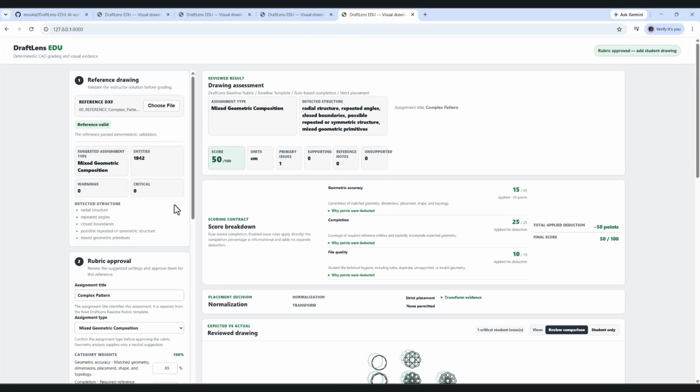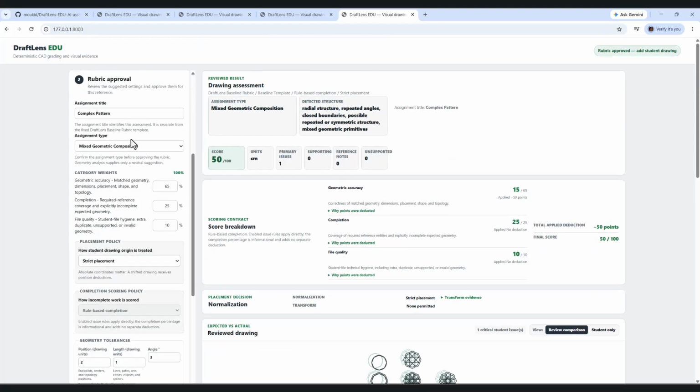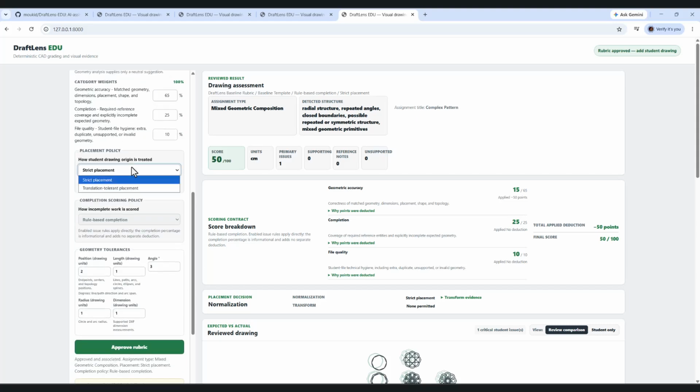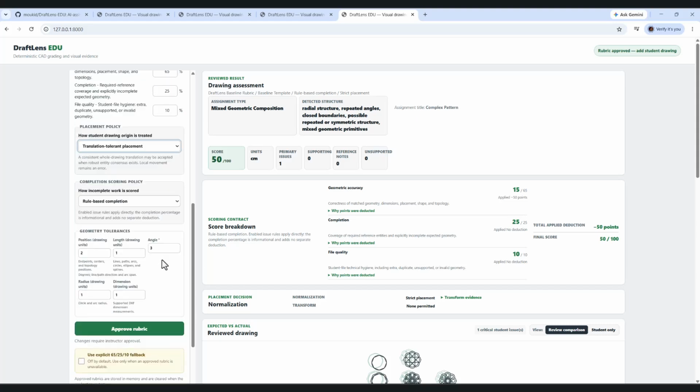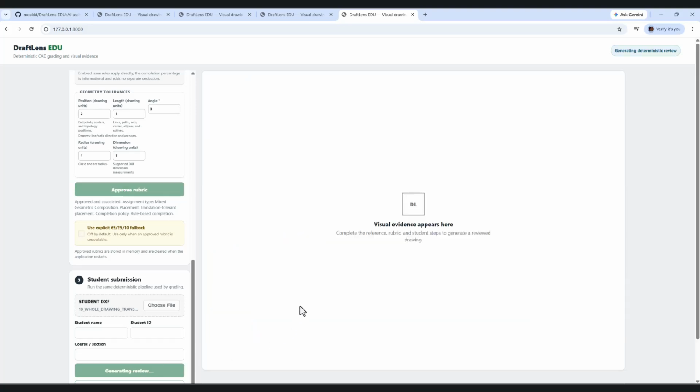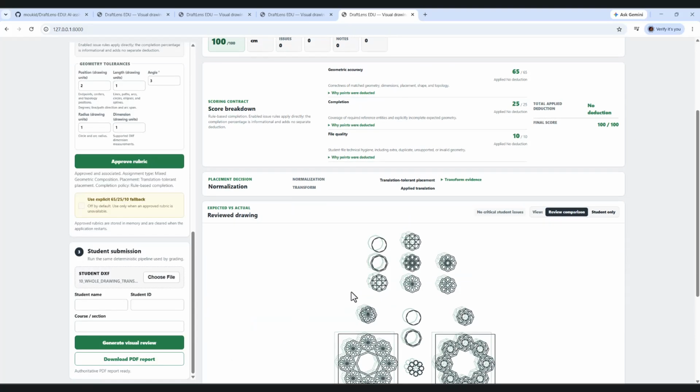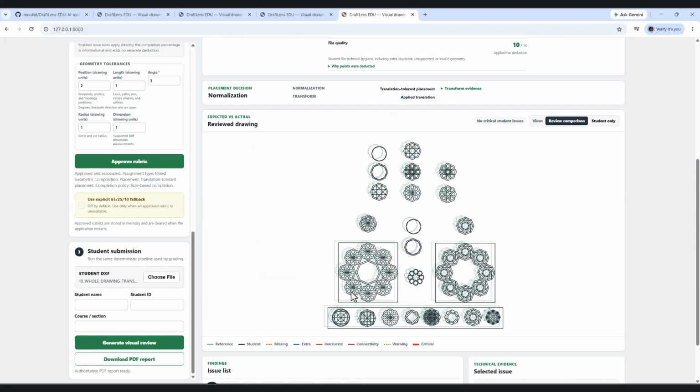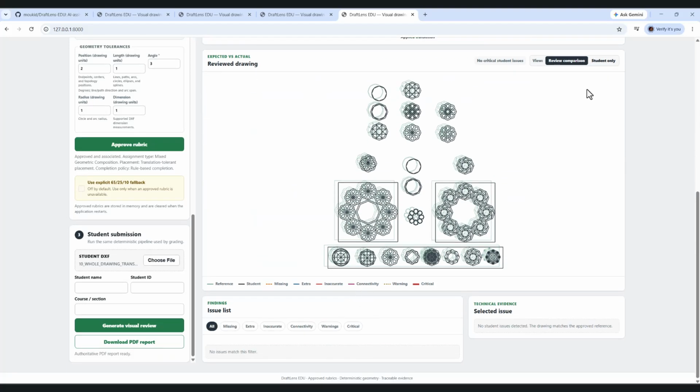The instructor controls the placement policy. The same complete plan scores 50 in strict mode, but 100 in translation tolerant mode. The teacher can switch to student only view and export a detailed PDF report.